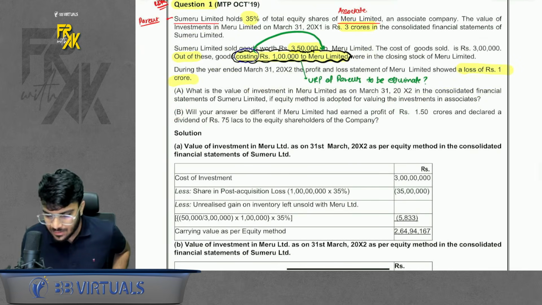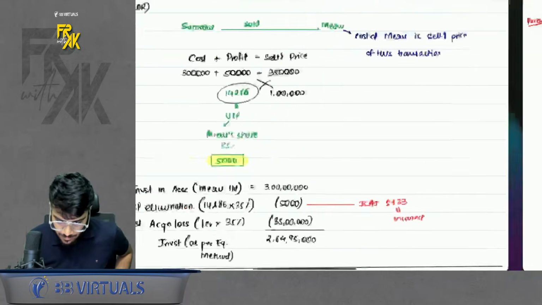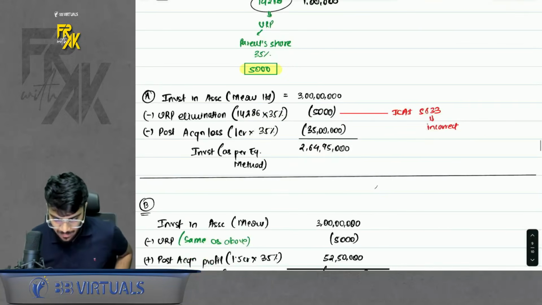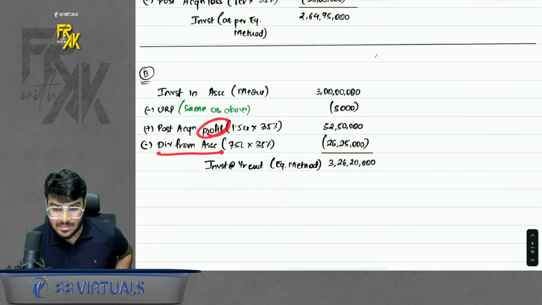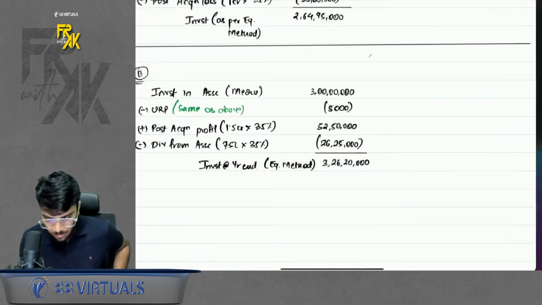The only difference here is what if there was a profit in case of loss. So if there was a profit, add the profit. And if there was a dividend, you will less it. So in the B part, instead of loss, there was a profit and less the dividend. Simple. So this was the 4 questions which we did.